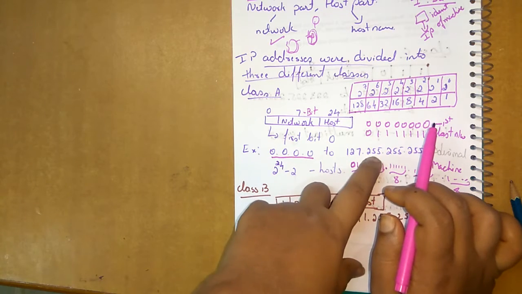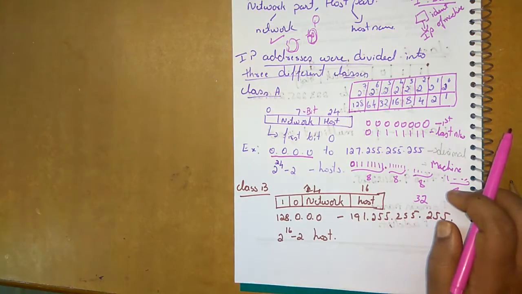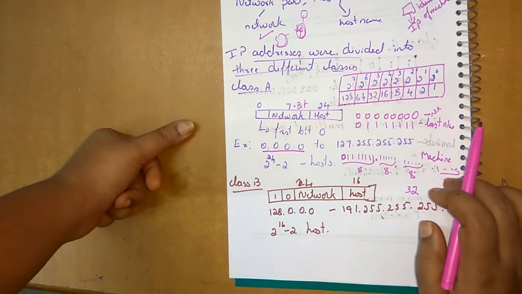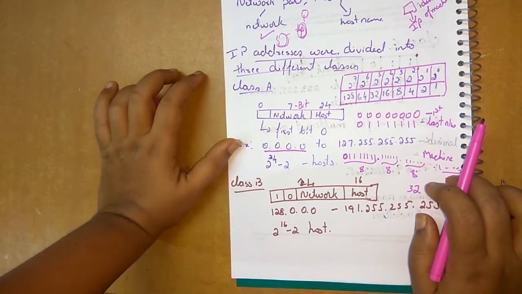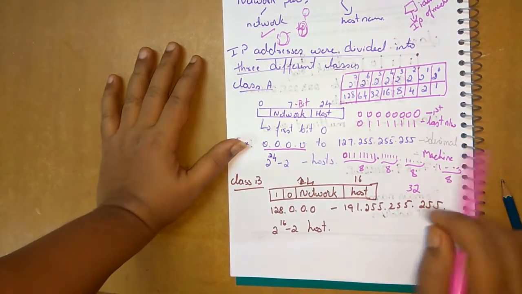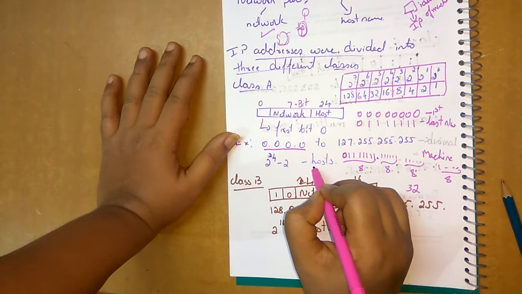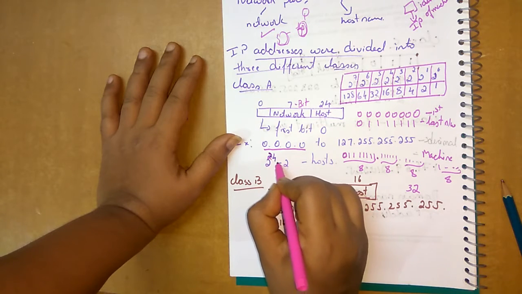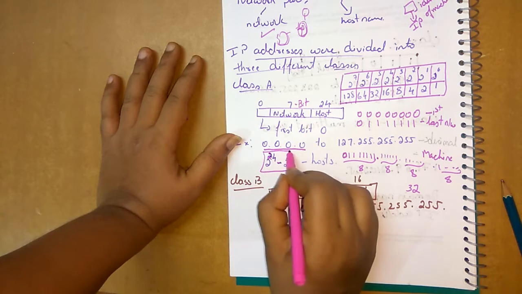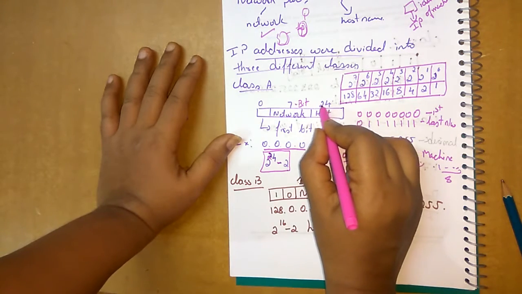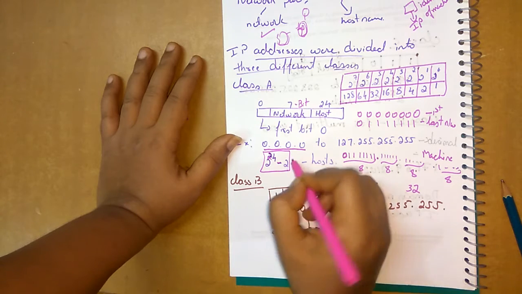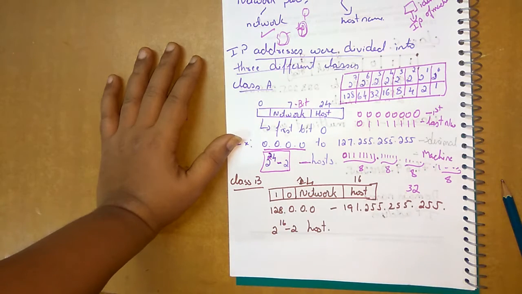0.1.1.1 to the maximum of 255.255.255.255. This is the range of a class A. How will you identify the maximum hosts that can be connected in class A? It is 2 to the power of 24 minus 2. So the host number here is 2^24 minus 2, and this is how many hosts it can cover.